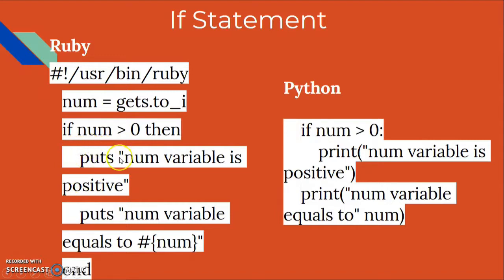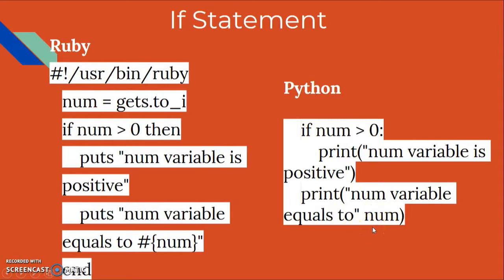Ruby can either use print or puts, but Python only uses print and has it inside of parentheses along with the double quotes. Also, Ruby can call numbers or variables by putting a hash and then the variable in curly brackets, whereas in Python you just put the variable right there.